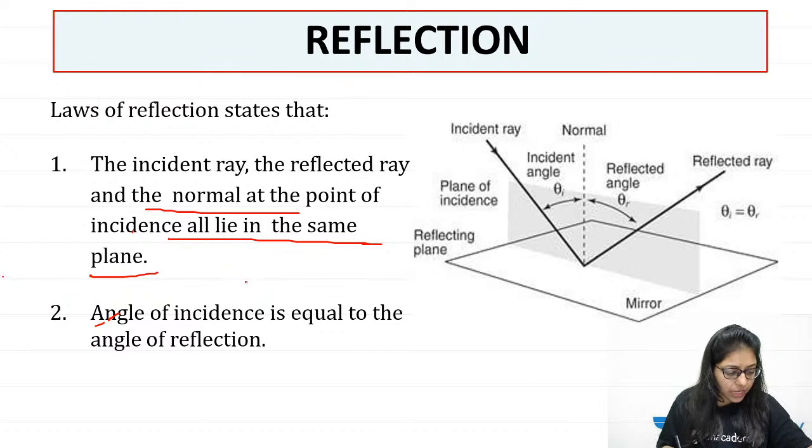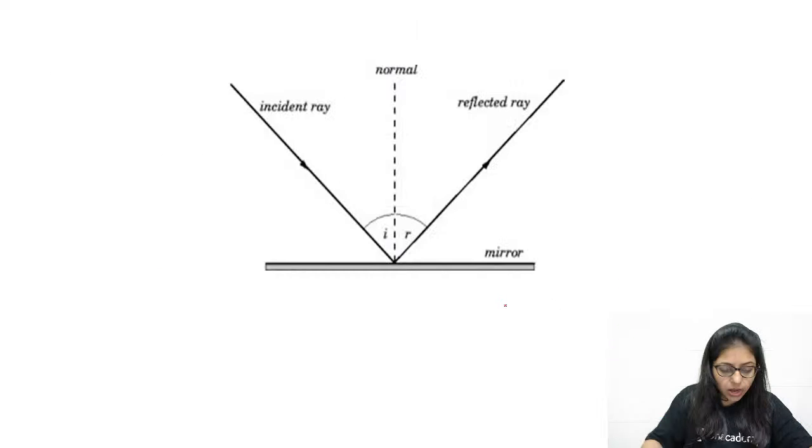What is the second law? You are perfectly right, Pranav. It is angle I. It is always equal to angle R. Right? It is always equal to angle R.